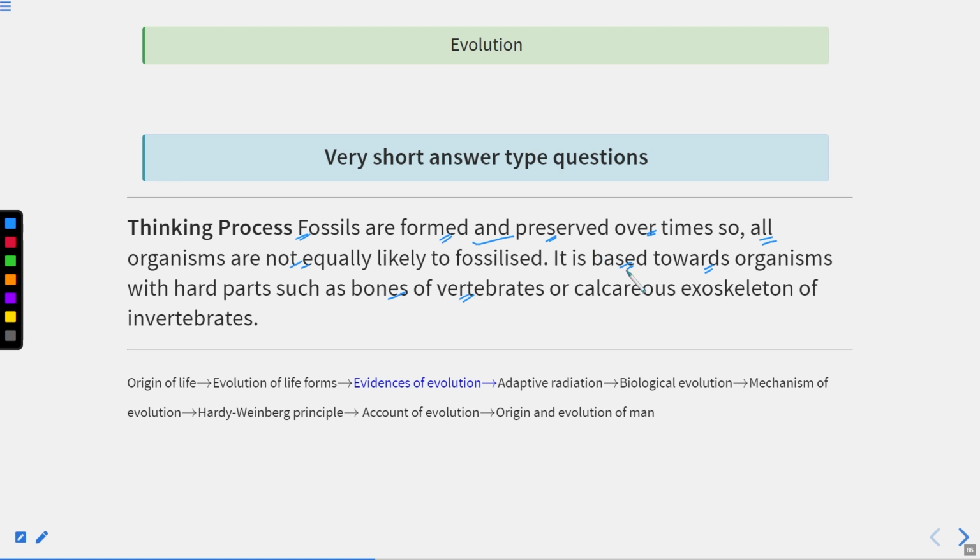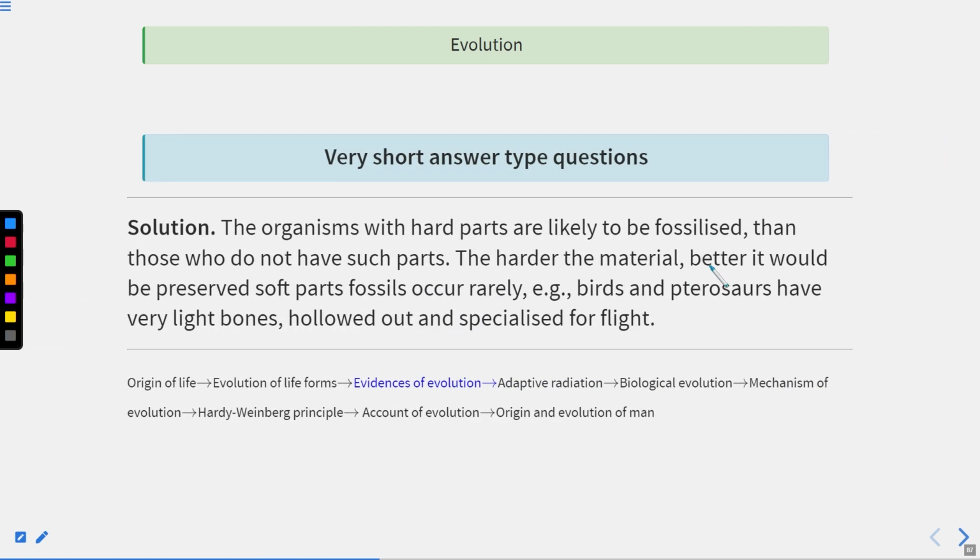So one criterion is the presence of bones, such as in vertebrates, or the calcareous exoskeleton of invertebrates. Invertebrates are those organisms which lack a vertebral column. The organisms that have bones or a calcareous exoskeleton can be fossilized easily.